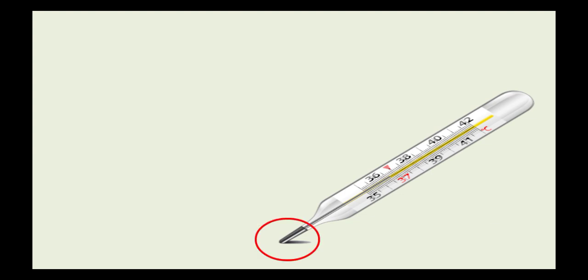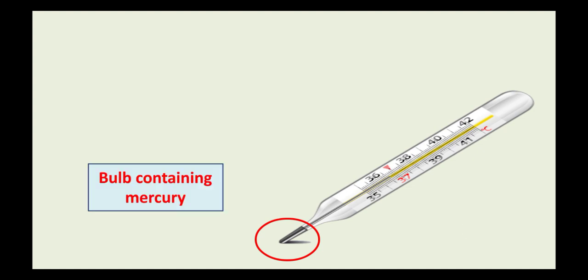Now look carefully at the end of the stem, that is, at the end of the glass tube. You find that there is a small bulb. Now this bulb contains mercury. This is the bulb that I have highlighted.